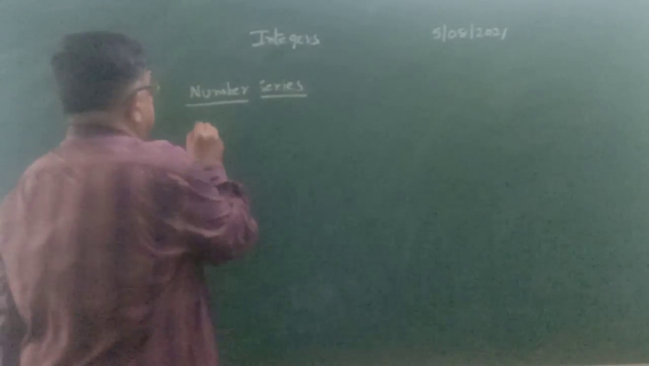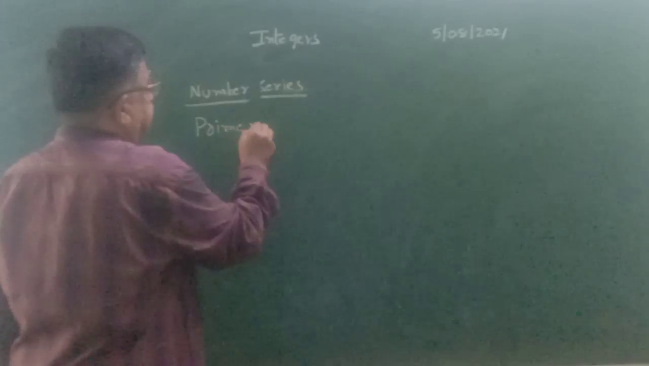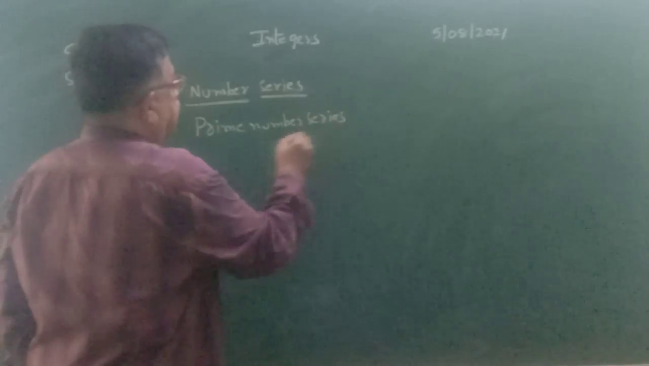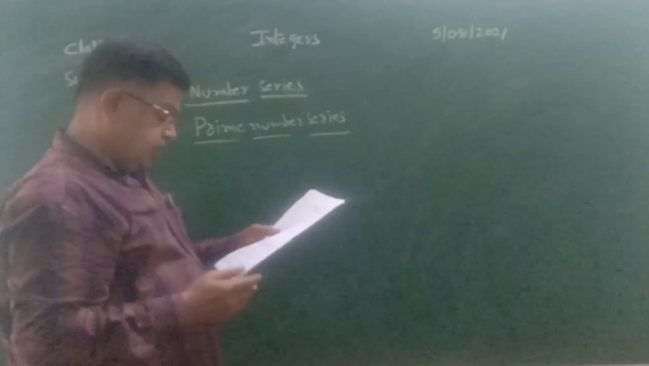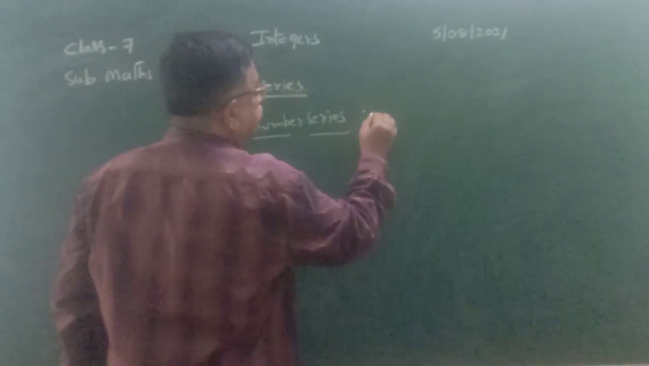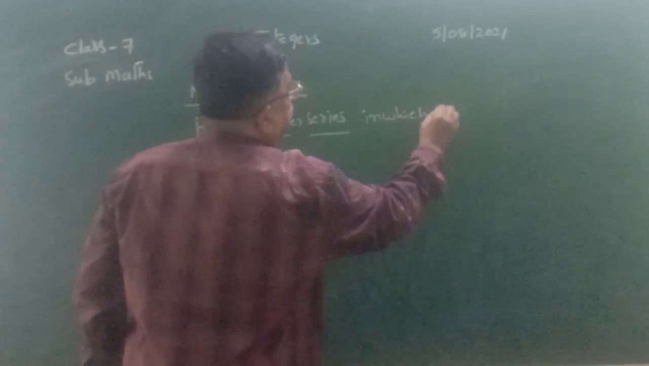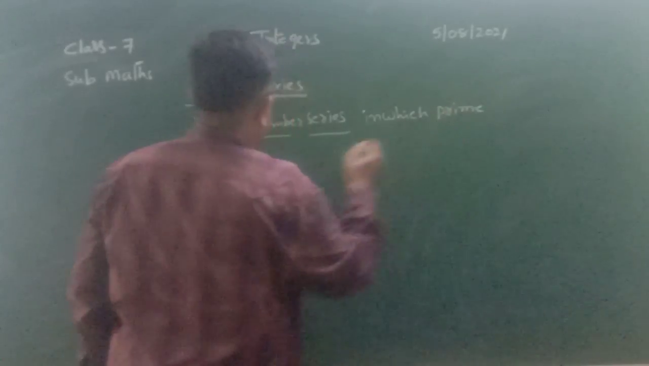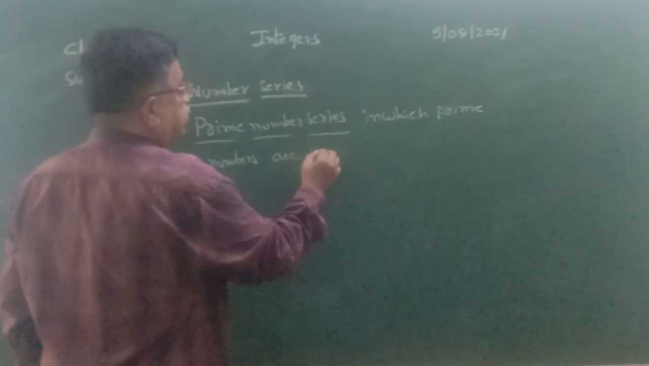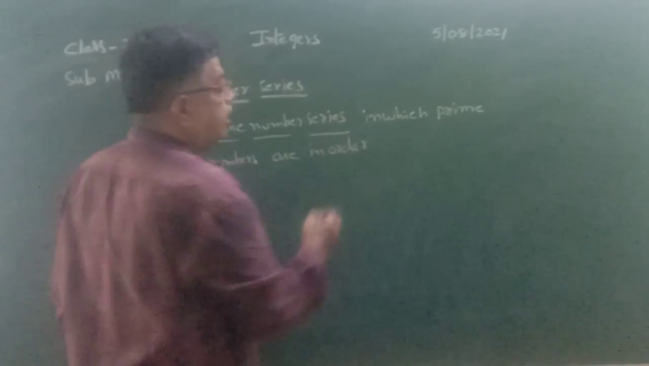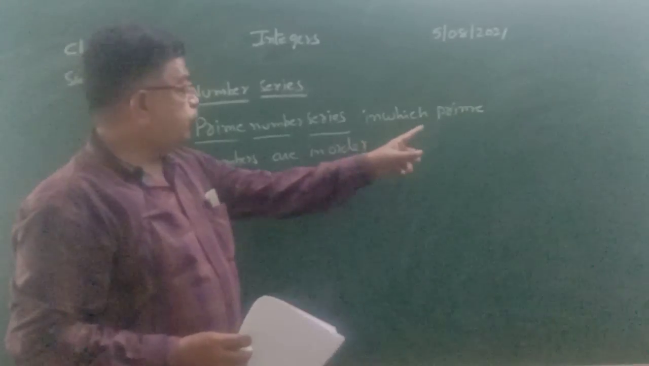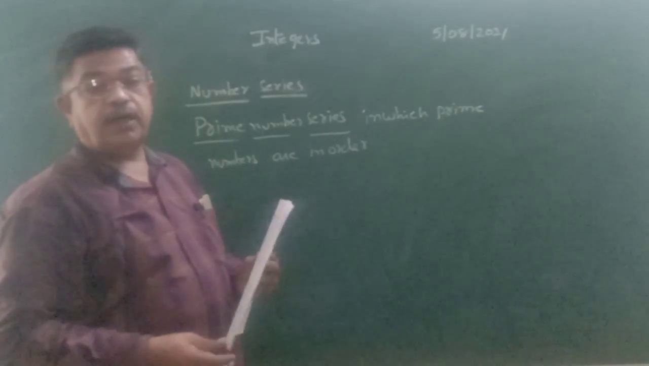In that, the first one is prime number series. So what is prime number series? It is a series in which prime numbers are in order. The prime numbers are taken and they follow a particular order. So we are taking prime numbers which are given to be in one particular order.